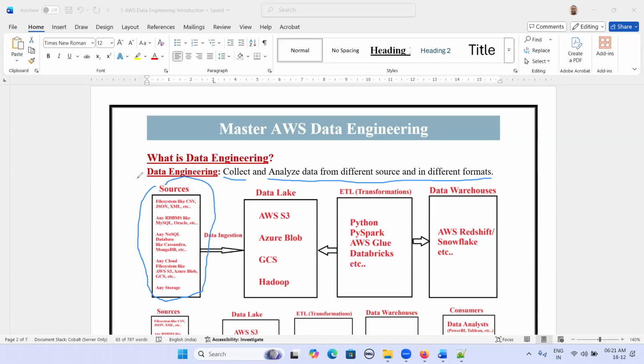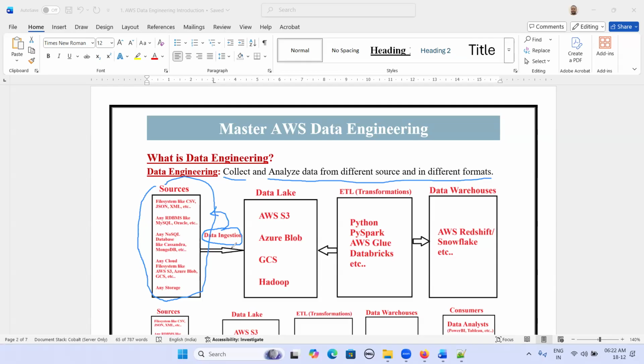First, what we are going to do, we are going to implement data ingestion as a data engineer. This is our first responsibility. We are going to connect different sources, and then if required, we perform transformations. First important point is we need to load the entire data into our data lake first.